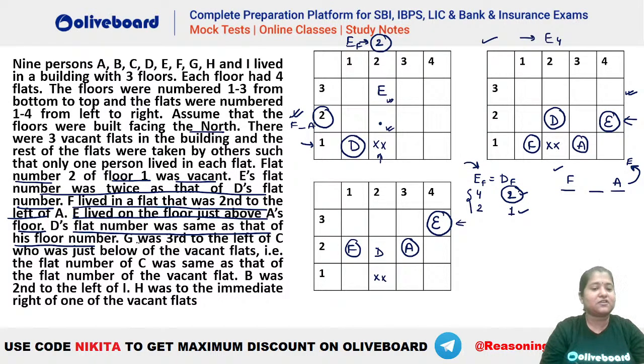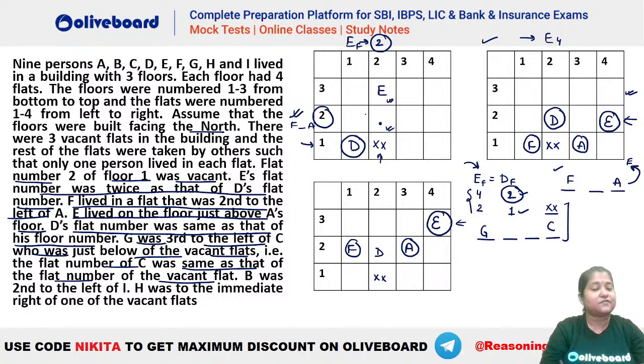After that, what is given? G was third to the left of C, who was just below one of the vacant flats. That is, the flat number of C was same as that of the vacant one. Okay. So what is given here? We have G third to the left of C. C is immediately below a vacant flat. So this is given here. Okay. So let's try out where we can place your G and C.